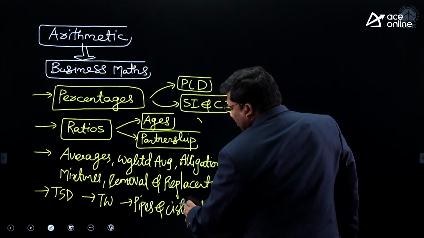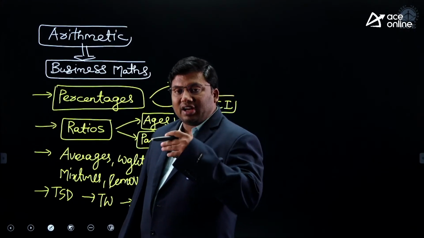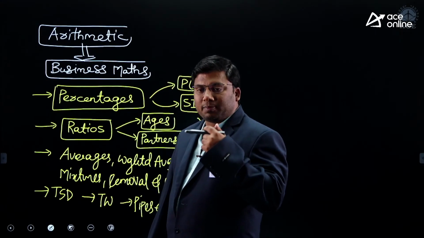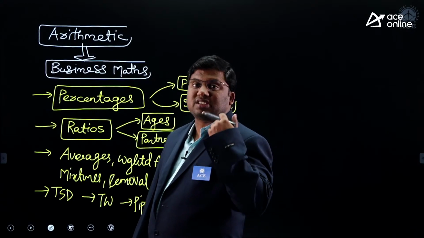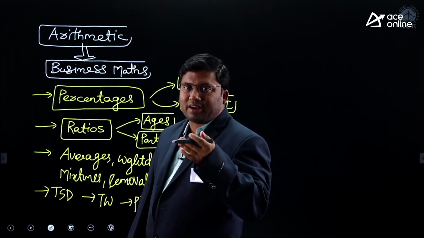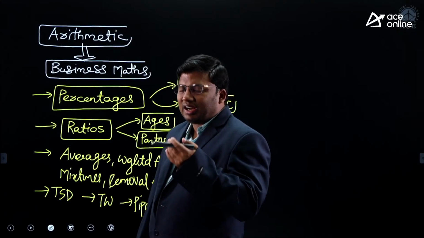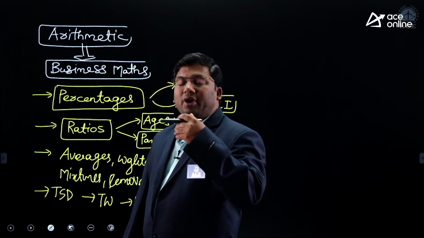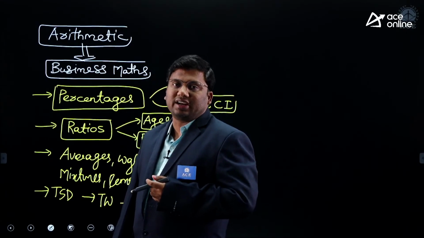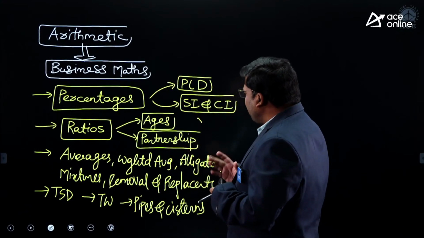In time, speed and distance, we will start with late and early problems, without speeds given, average speed related problems, going and coming related problems, going in parts related problems, distance same related problems, time same related problems, trains crossing a pole, crossing a platform, moving in the same direction, moving in the opposite direction, accident related problems, meeting at some point, then taking equal time related problems. Then we will solve boats and streams related problems, then escalator related problems, time and work, all the varieties, pipes and systems.